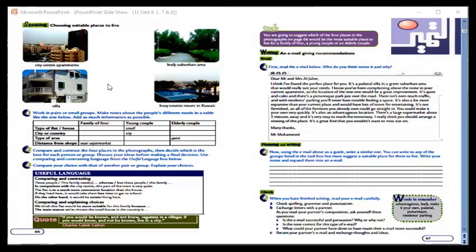Have a look at these pictures, and we would like to compare between life in the city, life in the country, city life, village life, the advantages and disadvantages of living in the city and of living in the town or village. Have a look, country life and city life. Have a look, dear students.